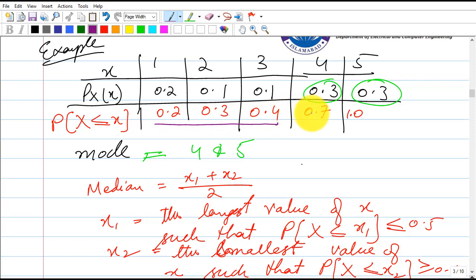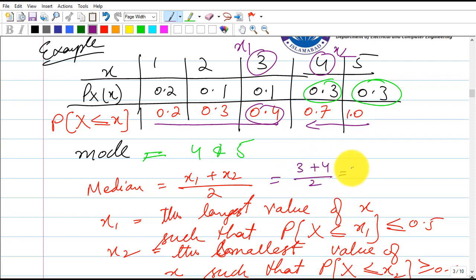So where it is less than 0.5, we will stop here, and we will take this number as x1. Now for x2, such that it is greater than 0.5, we will move here, and before reaching 0.5 we will see which number we get. So for it is 0.7, after that it is 0.4, so we will take this number as x2. So the median will be 3 plus 4 divided by 2, which is 3.5.